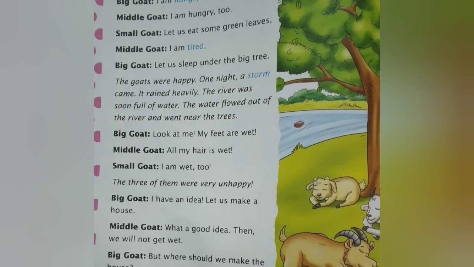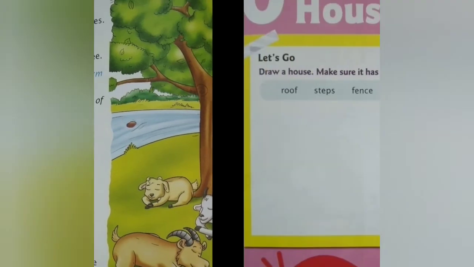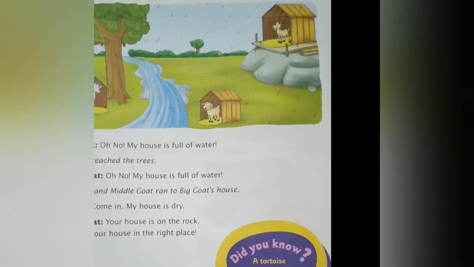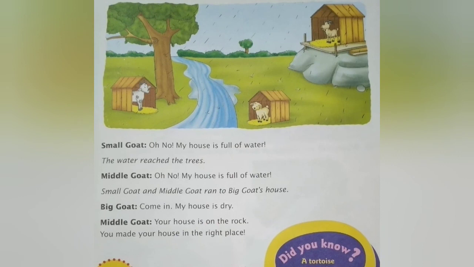Next, the small goat and middle goat ran to the big goat's house. You can see in that picture. See, where did he build his house? On a rock, that you can see there. Big goat: come in, my house is dry.